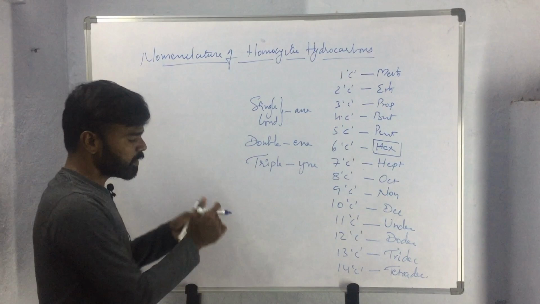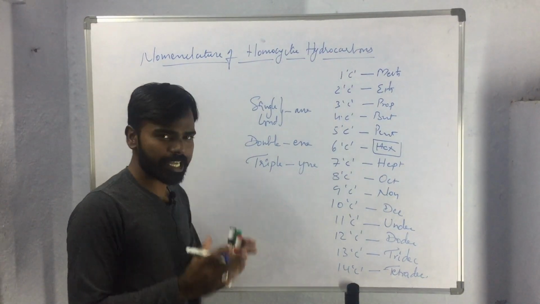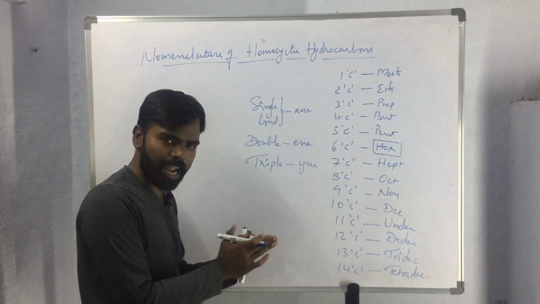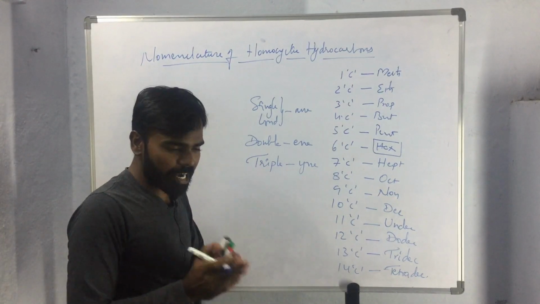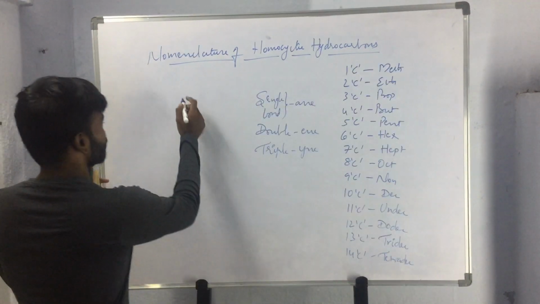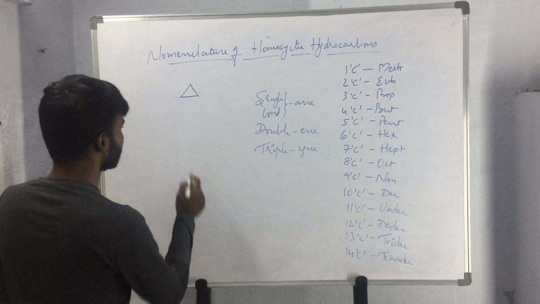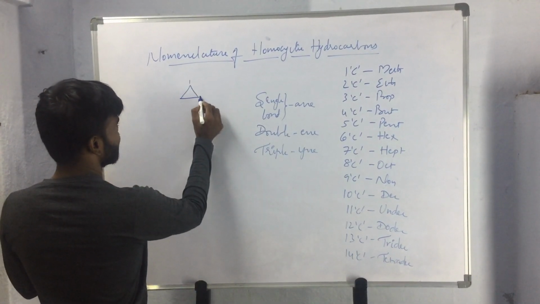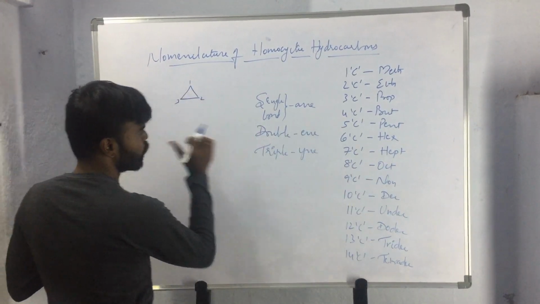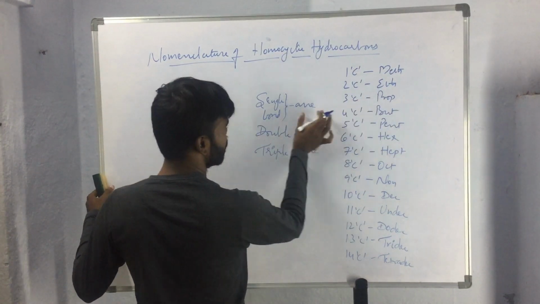So while naming these closed ring systems, we should keep in mind that the open chain compound that contains the same number of carbon atoms, that name we have to select, and that name will be prefixed with the word cyclo. Okay, so this is the simple cyclic hydrocarbon. This compound contains 3 carbon atoms. So the respective open chain compound containing 3 carbon atoms will be named as propane.